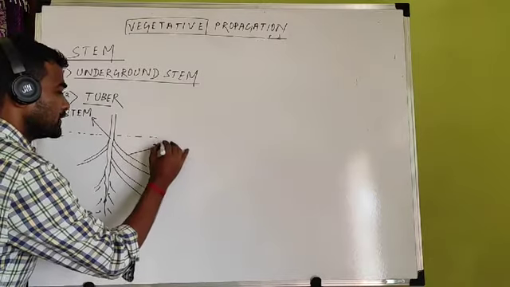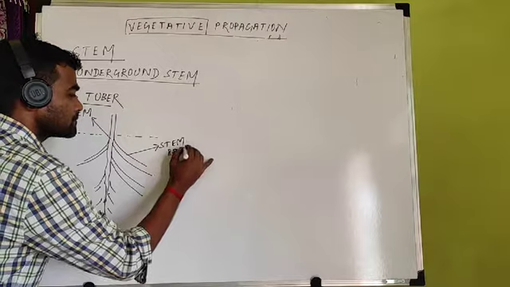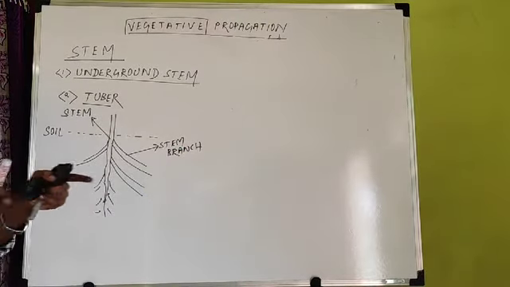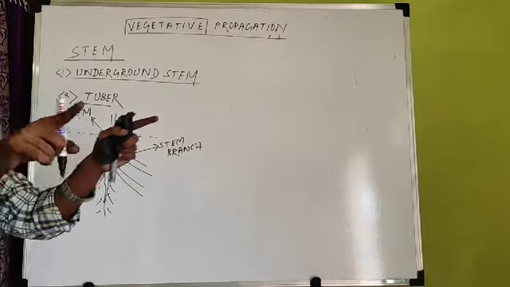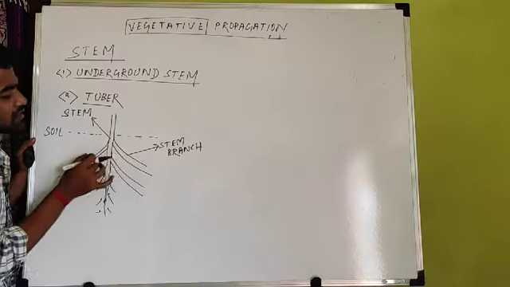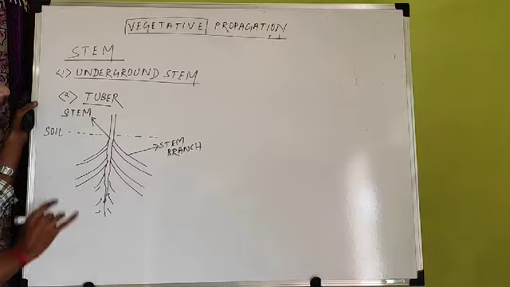I can show here. This is the stem branch. This is the main stem. These are the branches, just like where there is a main wire and branches arise. So this is the stem, and from this stem many branches arise. What happens in these plants?